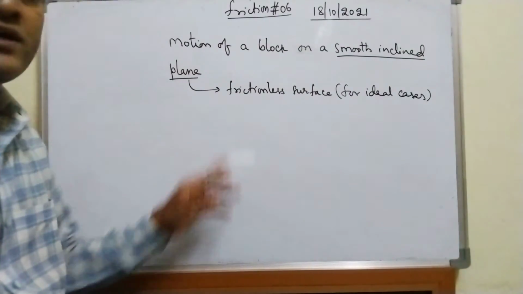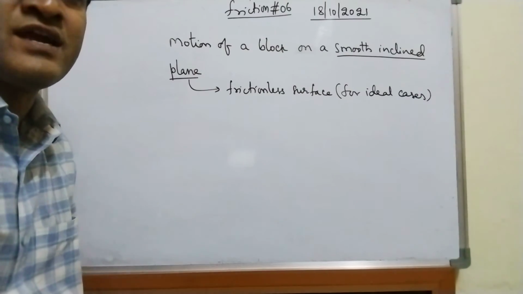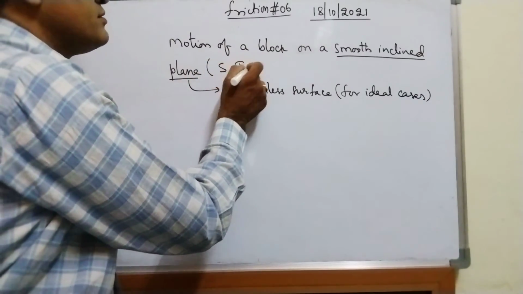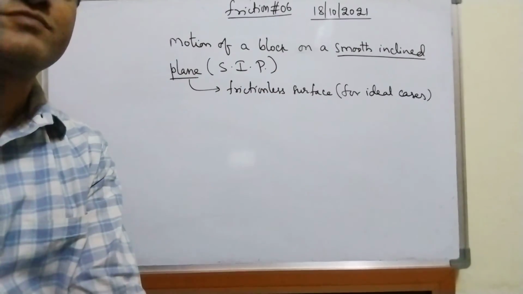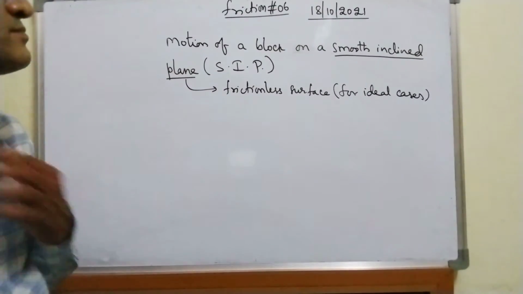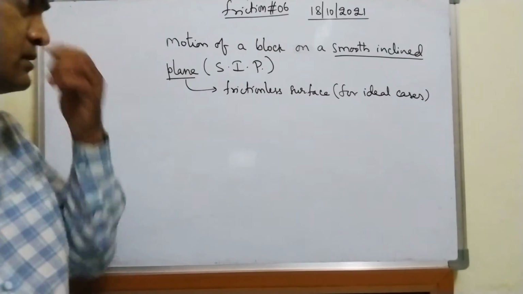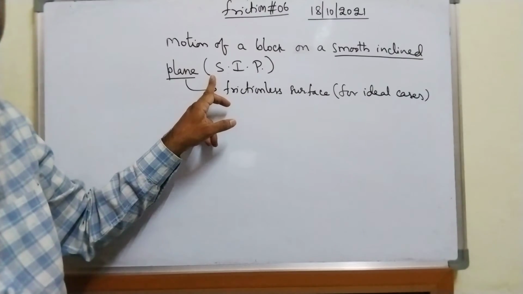Instead of writing smooth inclined plane every time, in short I use SIP. Not systematic investment plan. This is smooth inclined plane. Smooth inclined plane I am writing in short as SIP.